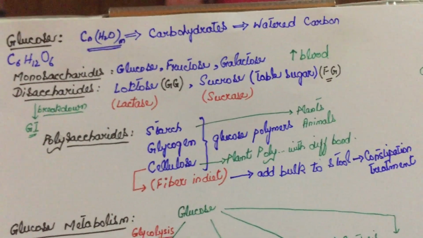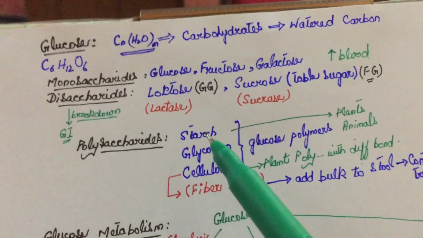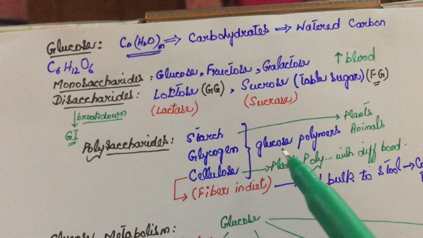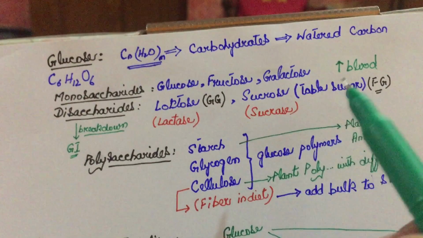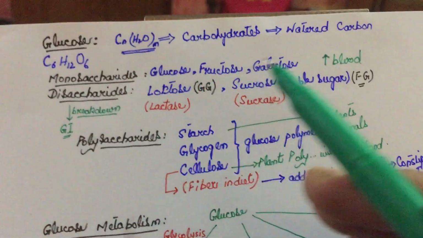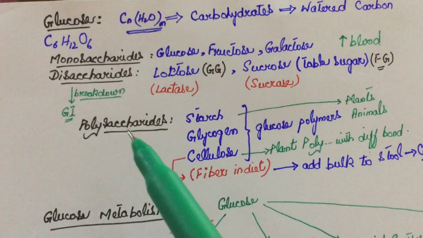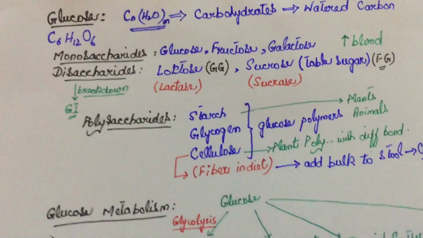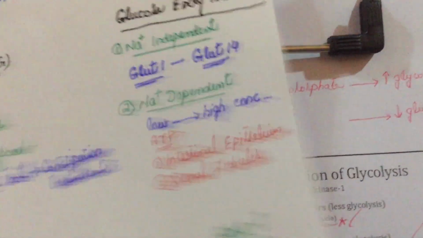In the rice, the carbohydrate which is present is starch, and as I told you, starch has glucose polymers present in it, so the level of glucose would rise in the blood. Only monosaccharides can go into the blood. Disaccharides and all of the polysaccharides would first be broken down into monosaccharides. This is the concept.